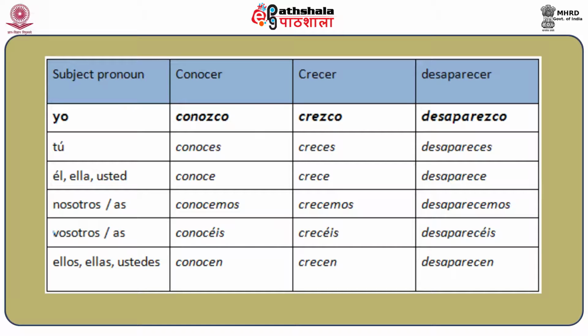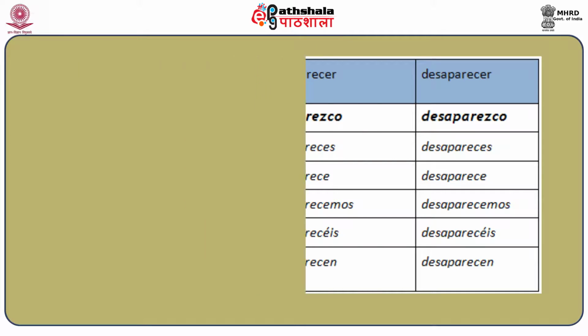Crecer is to grow, so yo crezco, and the rest is regular, that is creces, crece, crecemos, crecéis, crecen. The same goes for the verb desaparecer. Desaparecer means to disappear, so the conjugation is yo desaparezco, then desapareces, desaparece, desaparecemos, desaparecéis, desaparecen. These were verbs which end in cer, and for the conjugation of the verbs which end in cir, refer back to the e-text.